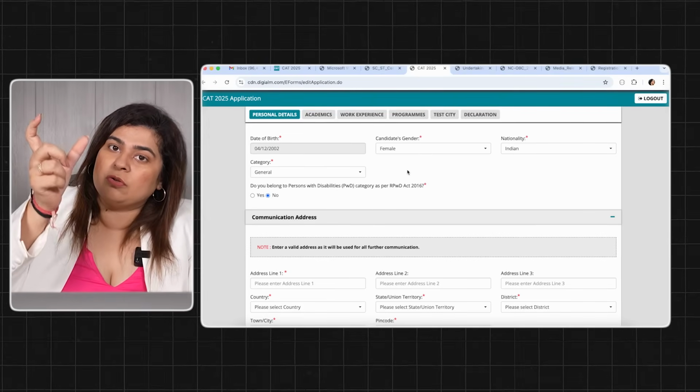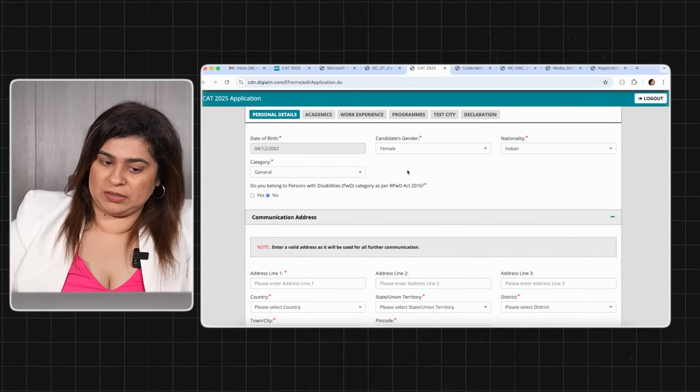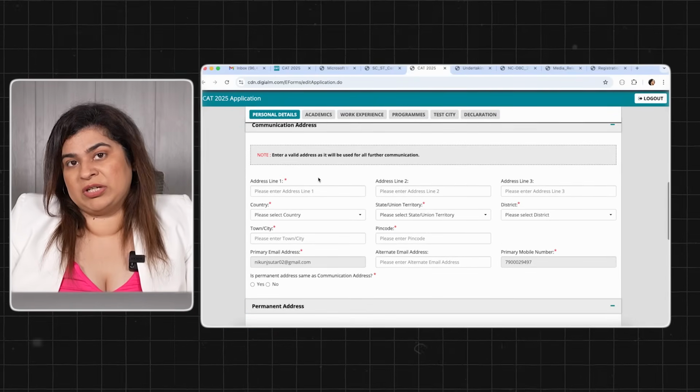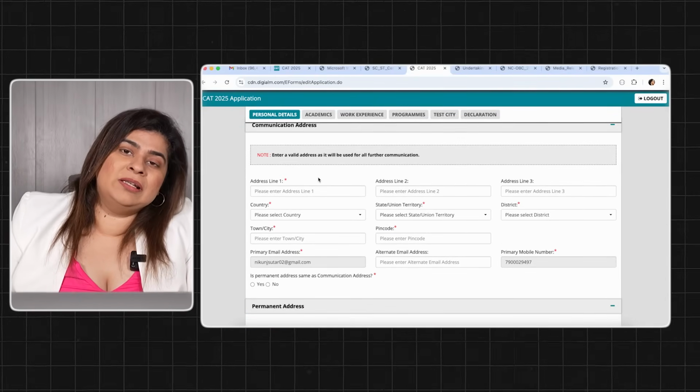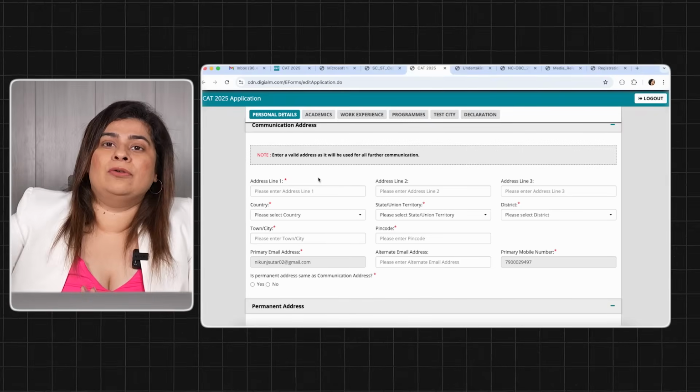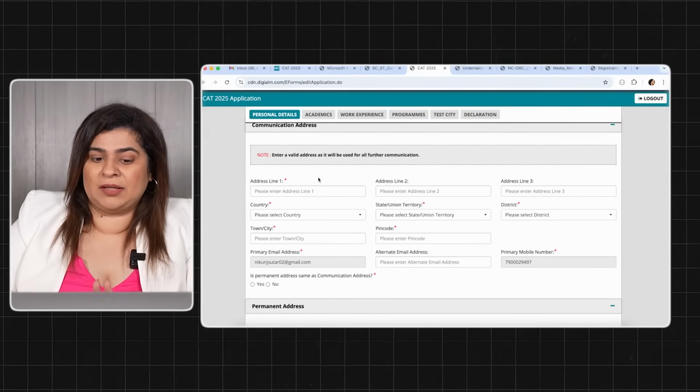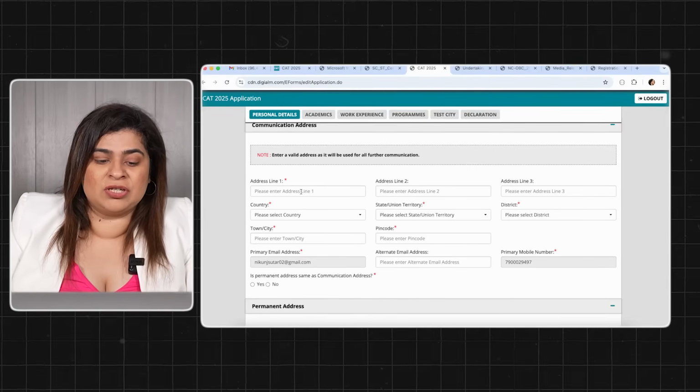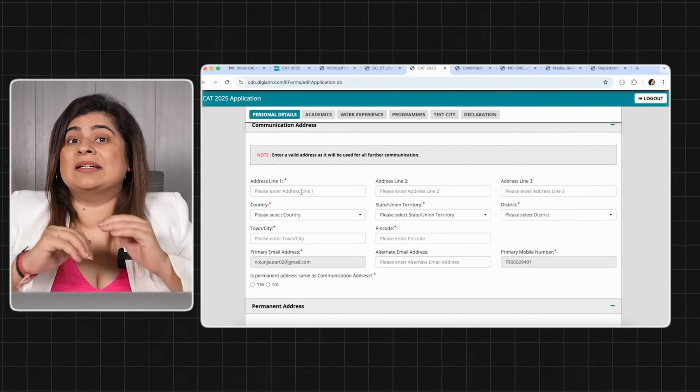Please check it out with the sample and map it. ठीक है? Then comes my communication address. Now earlier you used to get your admit card by courier, hard copy. Now we don't get that, but still keep the communication address very accurate where you are currently staying.